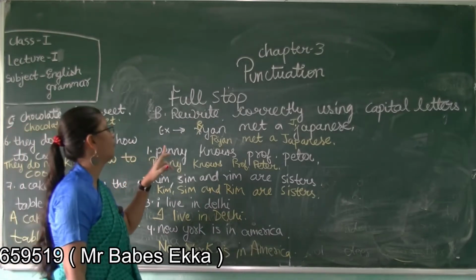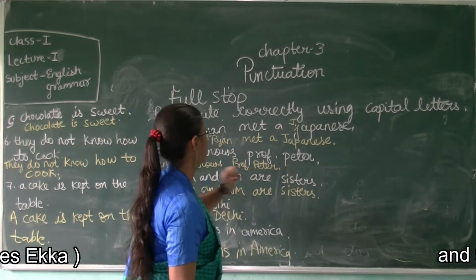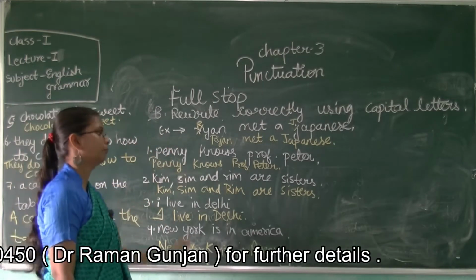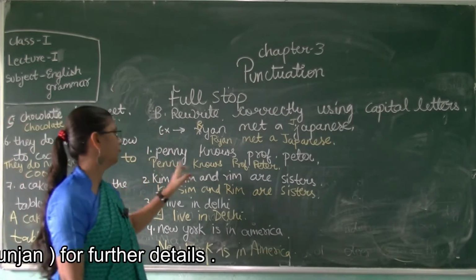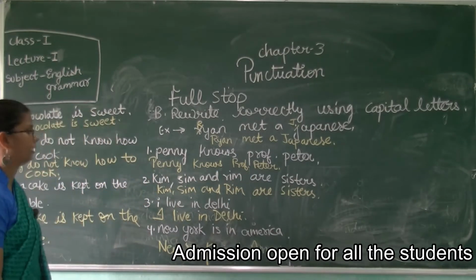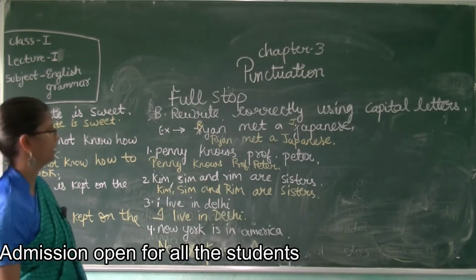Number 1 is Penny knows Professor Peter. In this, Penny knows about Professor Peter. So Penny is a name and Professor Peter is also a name. So we will write the P in all of them in capital letter.